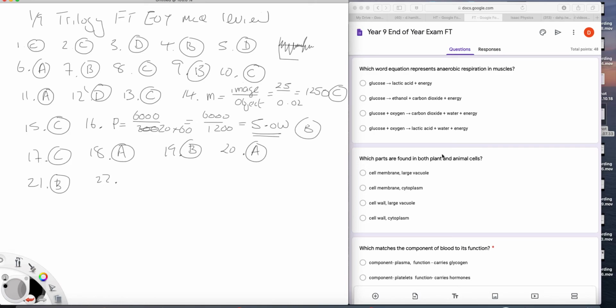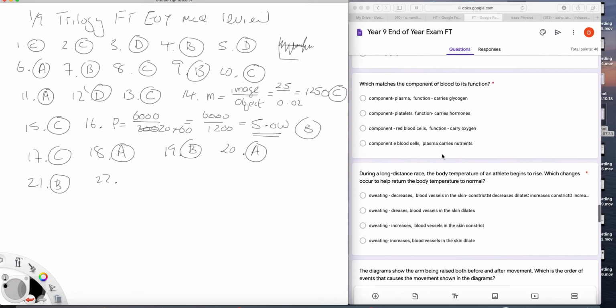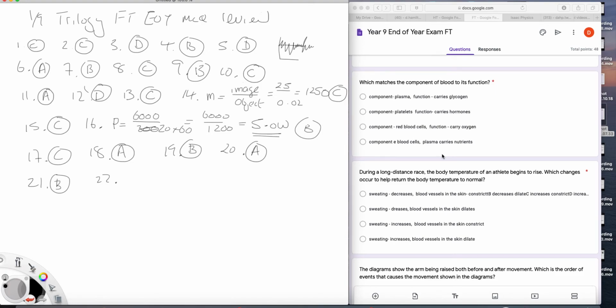22. Which matches the component of blood to its function? Well, red blood cells carry oxygen. That's it. C.